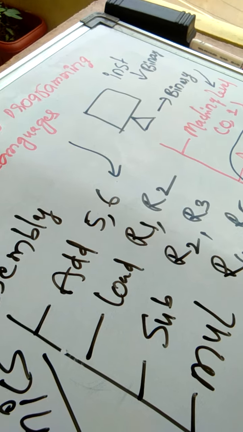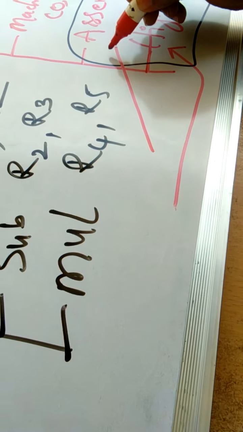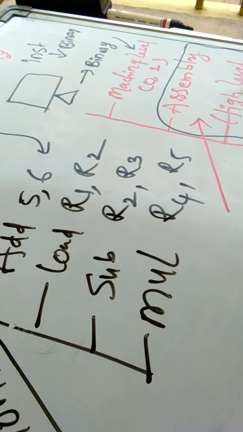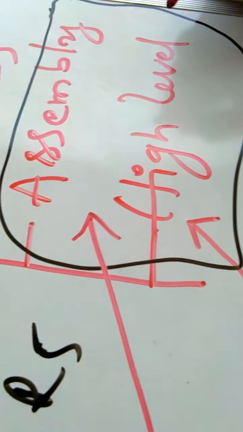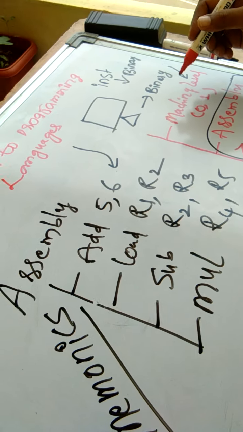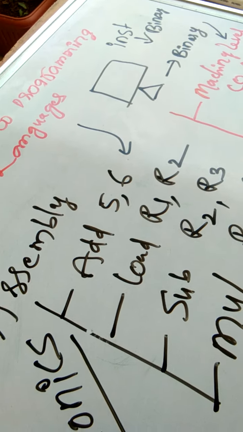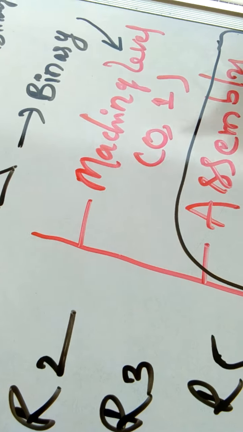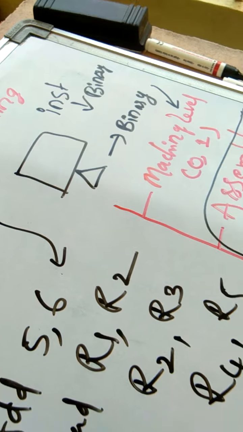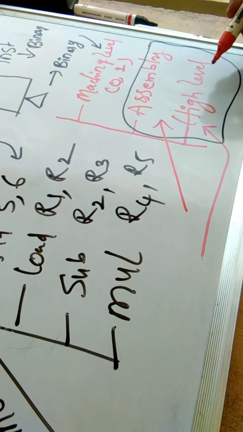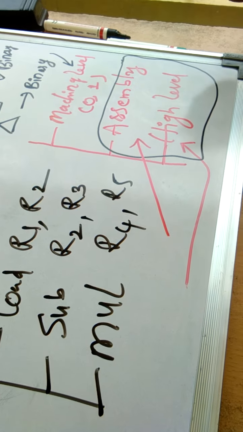So the point is, when a user writes a program in either of them, how does the computer understand? Because everybody cannot write everything in the machine form, that is in the form of zeros and ones. It is very difficult for people to code in the binary form. That is the reason why people choose to write their programs either in the assembly level language or in the high level language. Okay guys?